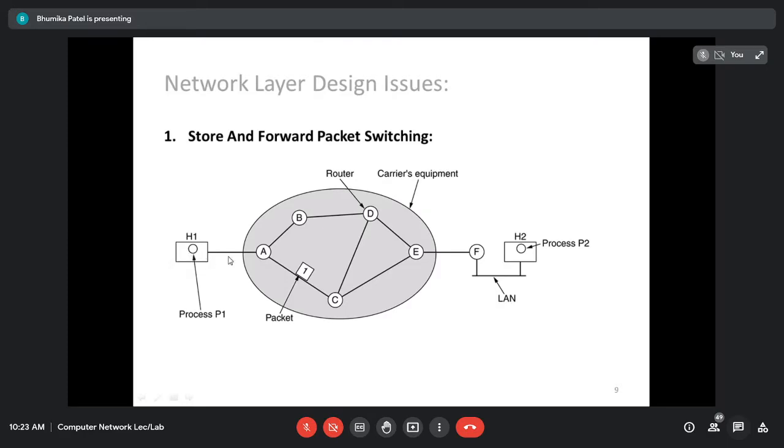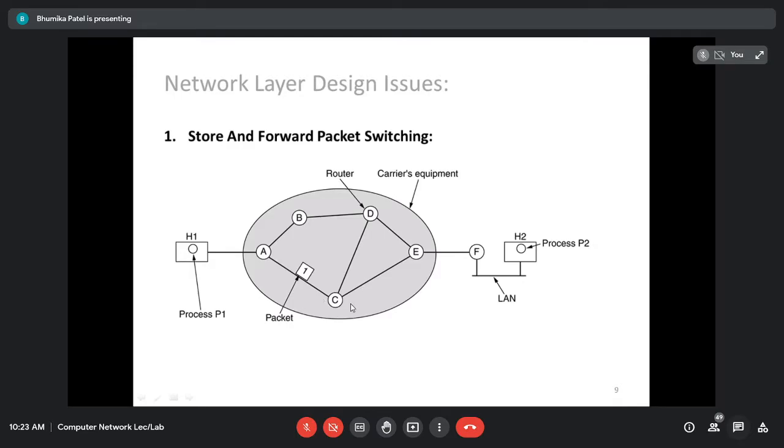That is, it is going to store the packet until it is fully arrived, so that the checksum can be verified. Once the checksum is verified, the packet is going to be forwarded to the next router. Either it can be router B or router C. For example, in this case, it is going to send the data to router C, according to the routing table entry. It may be possible that if I send the data to router C, it will take less time as compared to router B. So obviously, I'm going to choose router C.